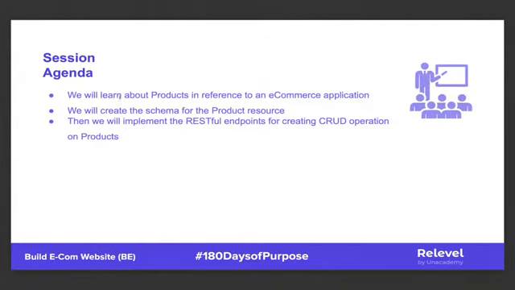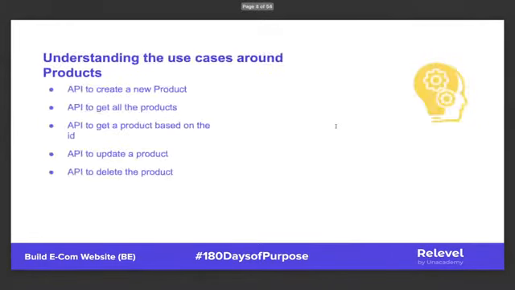We will learn about products in reference to e-commerce applications. We already discussed what role products play. Then we will create the schema for the product resources. Then we will implement the RESTful endpoints for the CRUD operations on products, right? And what are the APIs which we are going to create, or the customer or client application wants? So the first API would be how they can create a new product from the UI side.